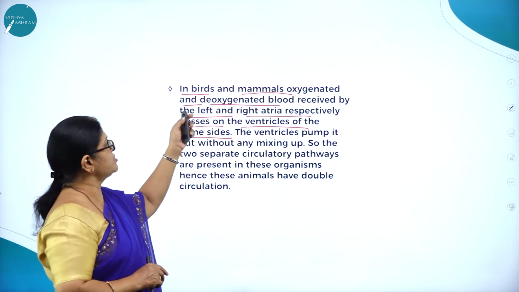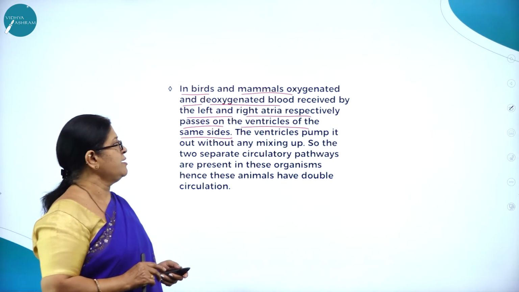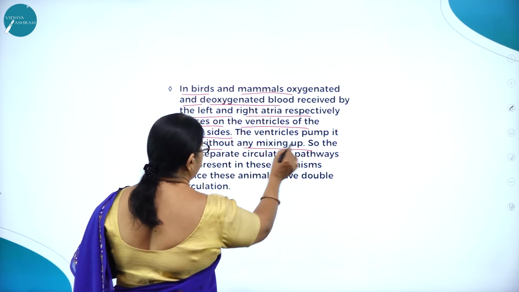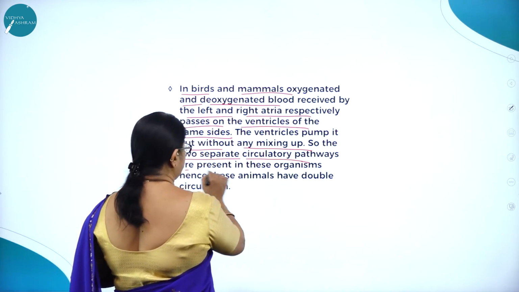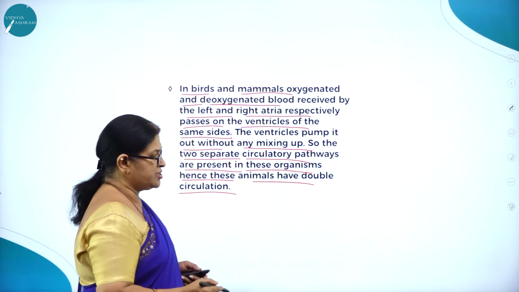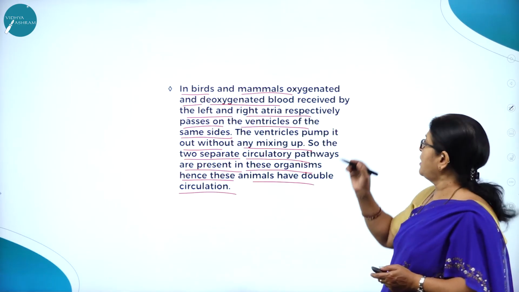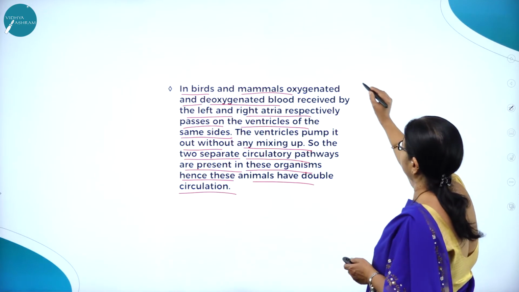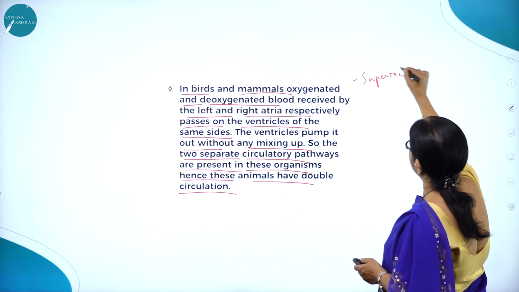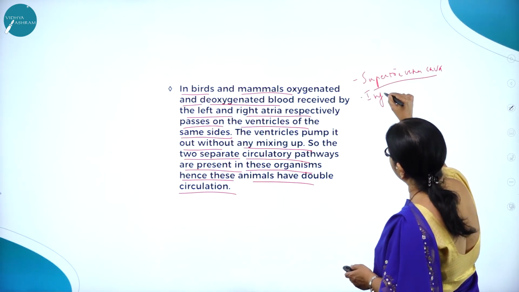So the ventricles pump it out without any mixing up. The two separate circulatory pathways are present in these organisms, hence these animals have double circulation. As I said, the deoxygenated blood from the upper parts of the body and the lower parts of the body is carried by the superior vena cava, the two main veins, and the inferior vena cava.